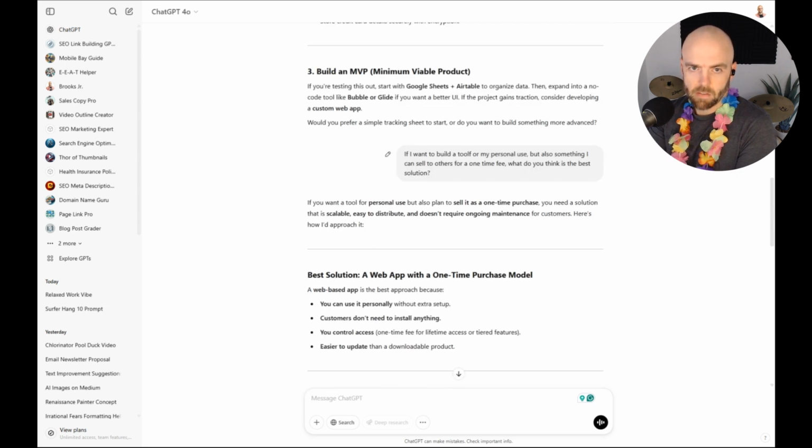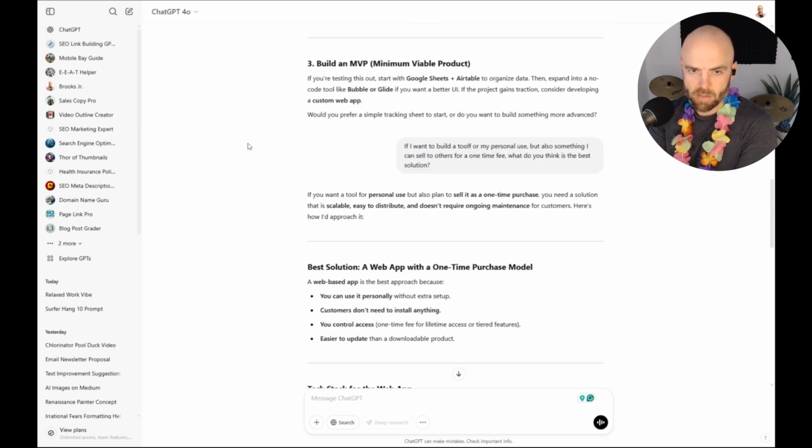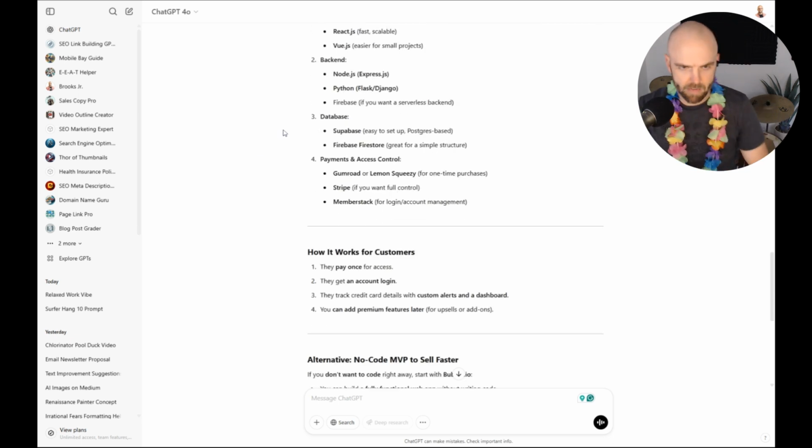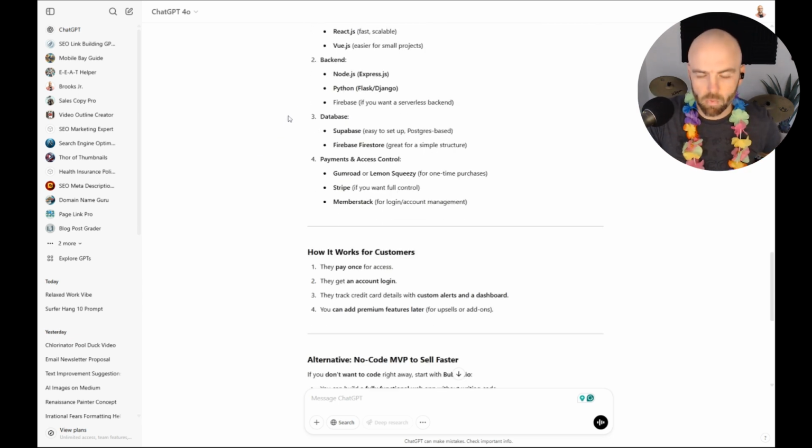And then at some point I asked it for an outline. So I want to build a tool for myself, maybe something I can sell to others. What do you think is the best solution? So basically, it created this outline. So it gave me something to start with.